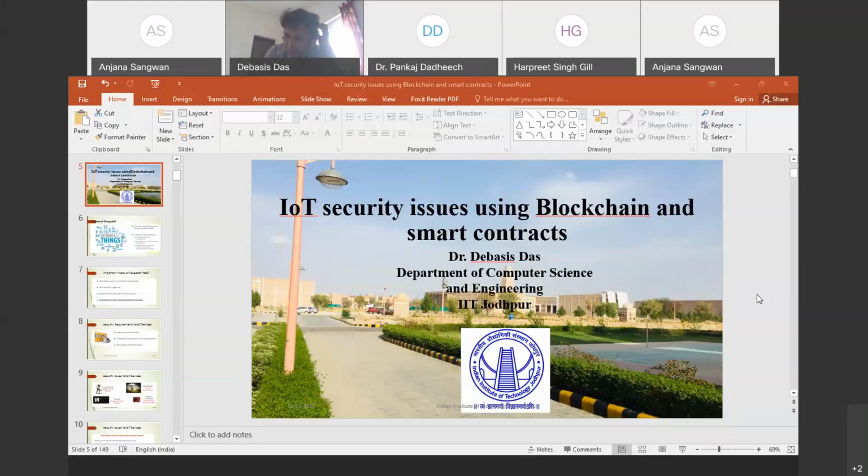We already implemented some algorithms. First, you implement your algorithm on a platform. One example: last time we implemented a new algorithm for blockchain for a smart grid application. So we implemented the algorithmic part as well as the application part. The application part in our case is the smart grid application, and the algorithmic part is where we design our own algorithm. First we design the algorithm, then we create our platform, like an IoT-based blockchain environment.